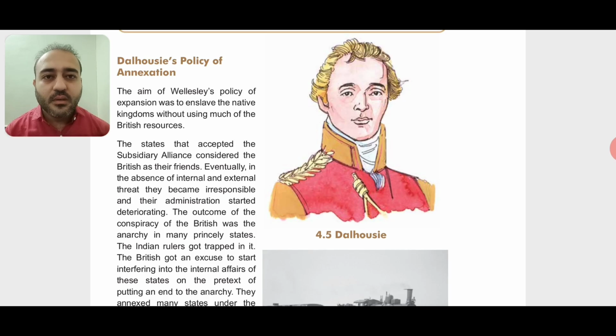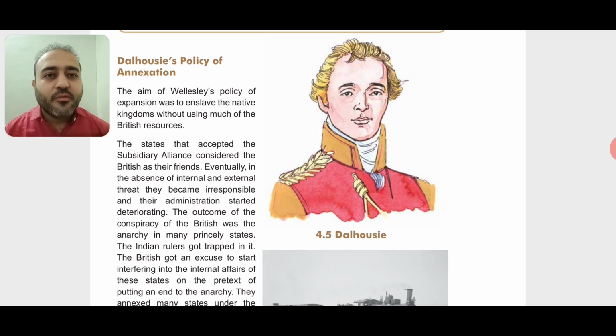I am Dhaval sir and our today's topic is your social science chapter number 4, that is how the traders became the rulers, part 2. In our first part we had discussed about Wellesley's policy of annexation and how the Britishers expanded their rule in India.